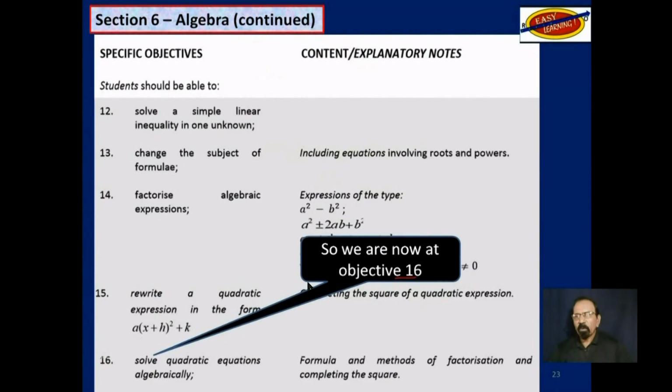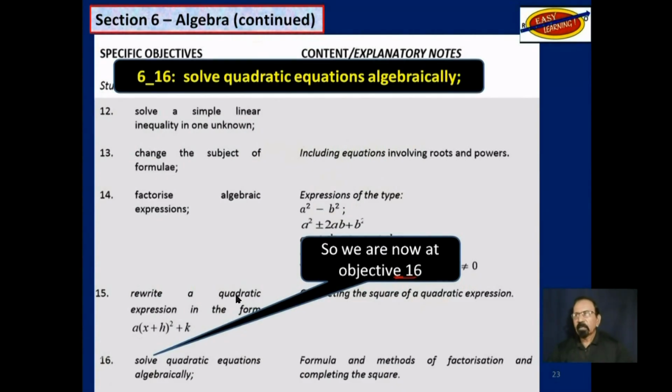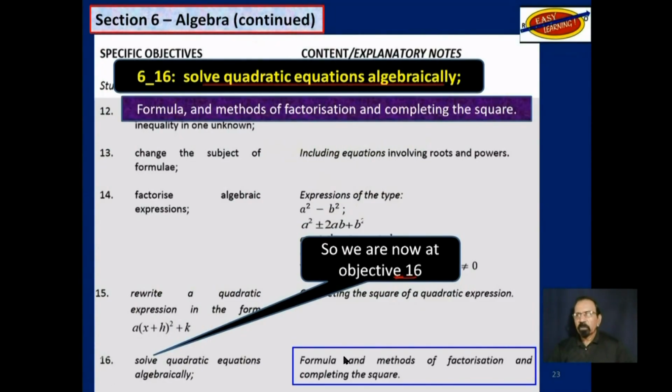As I said, we are at objective 16, which says solve quadratic equations algebraically. We are told to use the formula method, the factorization method, and the completing the square method. Now, we have looked at factorization before. We looked at completing the square in the last video. So the only new thing here for you may be the formula method.